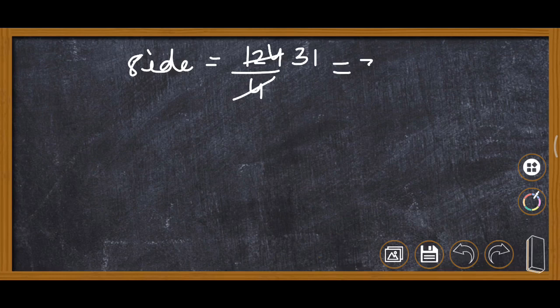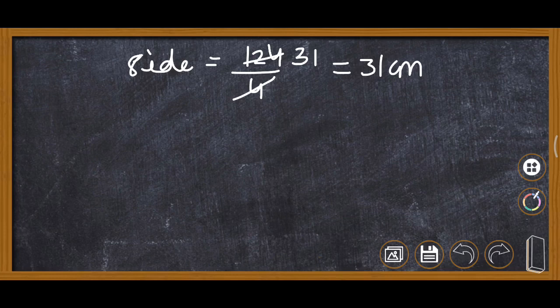So side is equal to 124 upon 4, then side is 31 centimeter. Now the question is asking what will be the measure of each side. So you can see side is of 31 centimeter, and after this it is also asking which shape encloses more area.